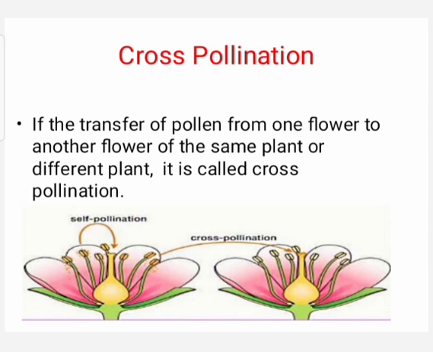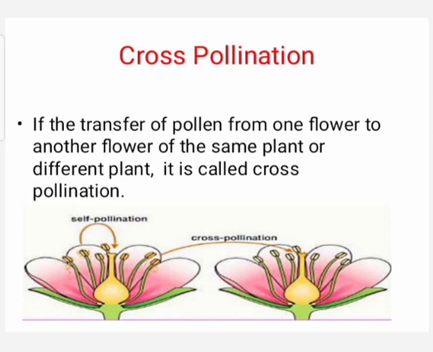Self-pollination is the transfer of pollens from stamen to the stigma of the same flower, or transfer of pollen grains from one flower to the other flower or of different plant is called cross-pollination. Write the differences between self-pollination and cross-pollination.